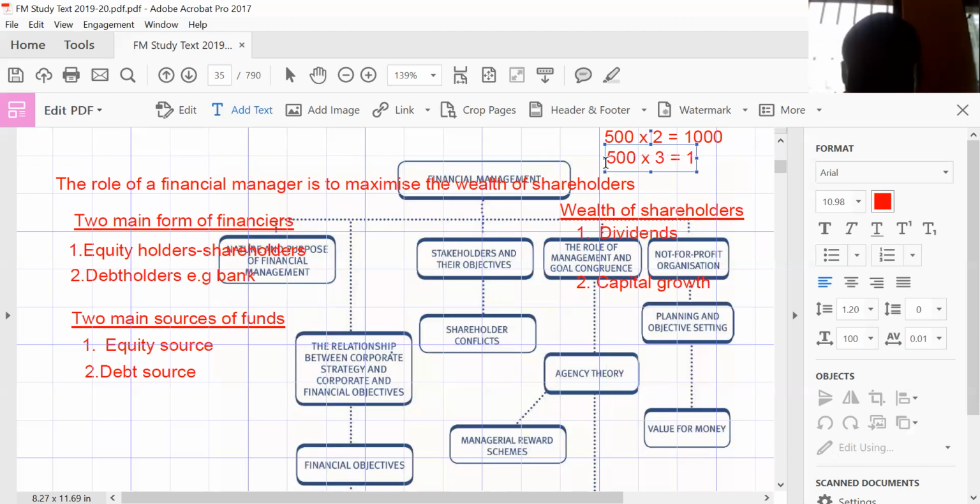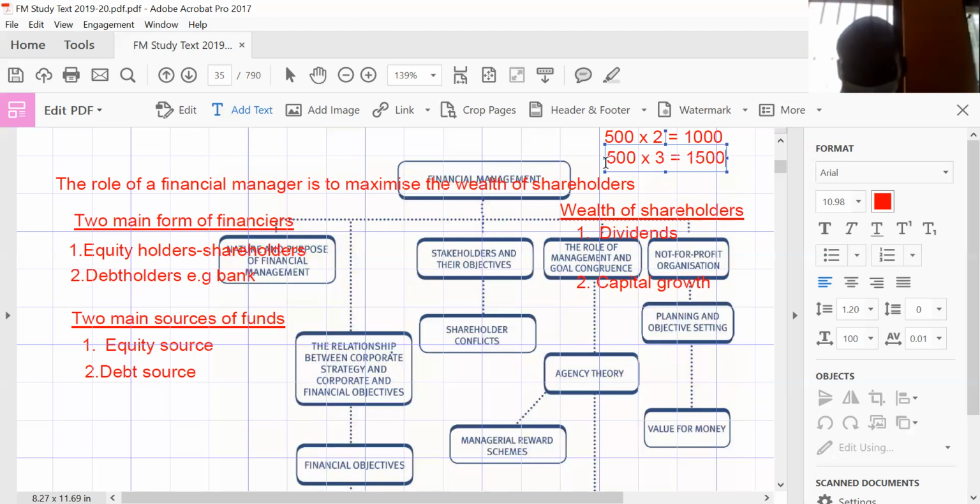So at the end of the period, he bought it at 1,000, but he can sell it at 1,500. That means by buying the shares of the company, he's going to get a profit of 500 for just buying and selling the shares outright. And some investors tend to do that. If they know for sure that the price of the share is going to increase based on certain indicators, they can just come in, buy the shares, sell the shares and go their way. In effect, the difference between how much they incurred in buying the shares and how much they get by selling the shares is their profit, and that profit is what we call capital growth.